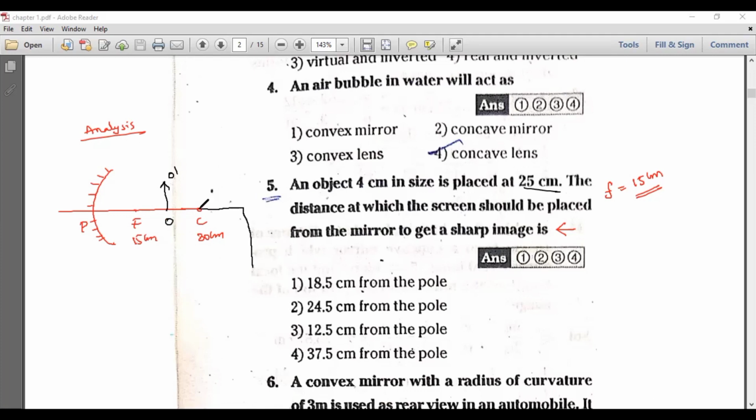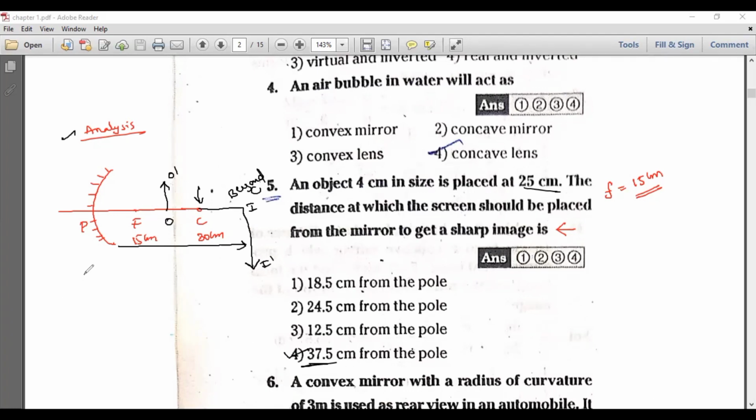You will get the image beyond C. I hope all of you understood. If you find the image distance, it will be more than 30 centimeters. Why? Because it is beyond C. So any option available which is more than 30 centimeters, option 4 is the correct one. If two or more options are more than 30, then you need to go for the calculation method. So this is the analysis method. By using the analysis method only, we can answer such kind of questions mostly.